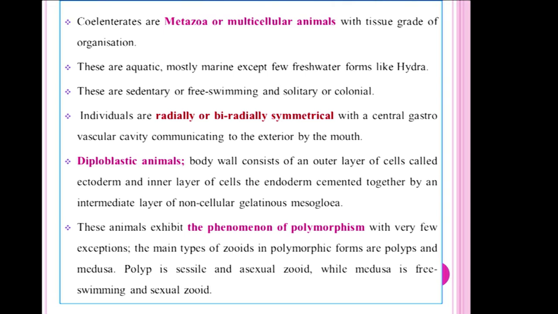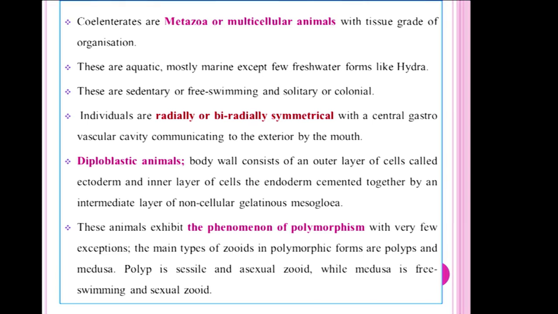For the first time in the Coelenterata, sense organs as well as nervous tissue developed. All animals of this phylum are aquatic, mostly marine, with few exceptions for freshwater habitat, that is hydra. They are sedentary or free swimming, and some are colonial.